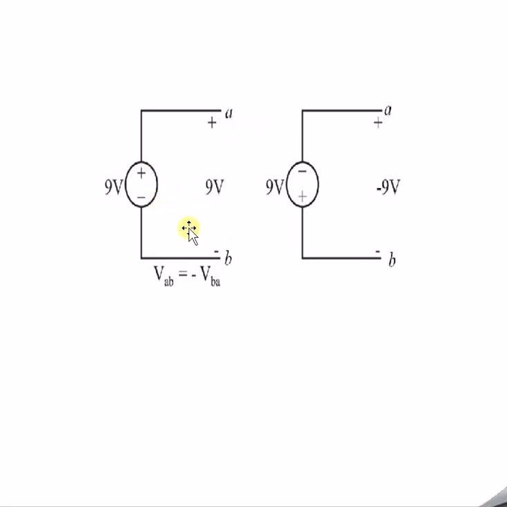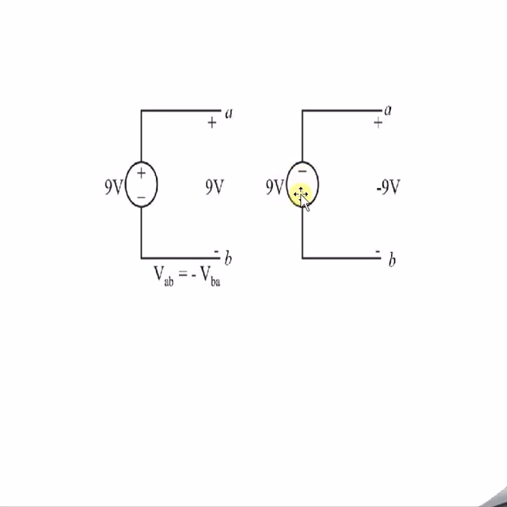If you consider this particular circuitry, let us say that it is circuit 1, and let us say the adjacent circuit is circuit number 2. Now, A and B are the ends of the terminals, or the ends of this particular element. So we will name it as A and we will name it as B. Similarly, in the second circuit A and B are the two terminals, and here it is a voltage source of 9 volts. Here also it is a voltage source of 9 volts.